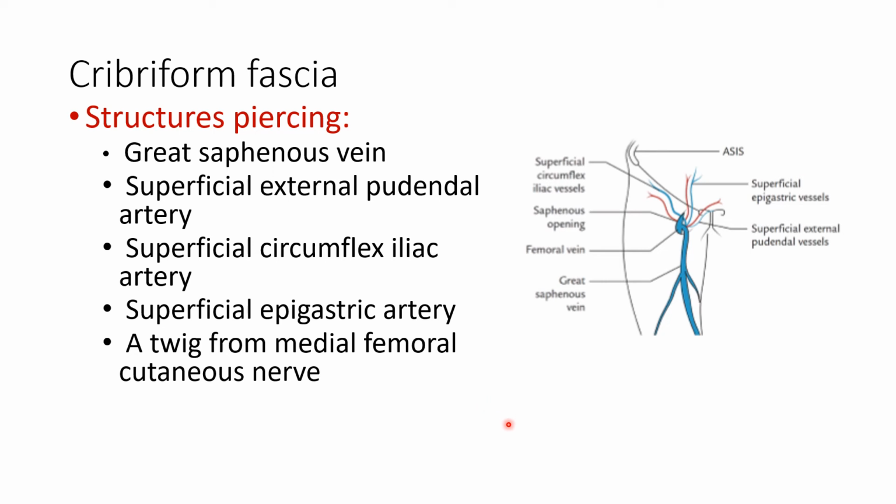So, the structures piercing the Cribriform fascia are the great saphenous vein, superficial external pudendal artery, superficial circumflex iliac artery, superficial epigastric artery, a twig from the medial femoral cutaneous nerve, and a few lymph vessels. These are the structures that are piercing the Cribriform fascia.